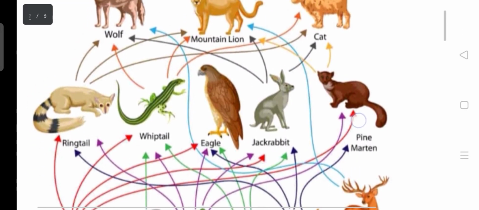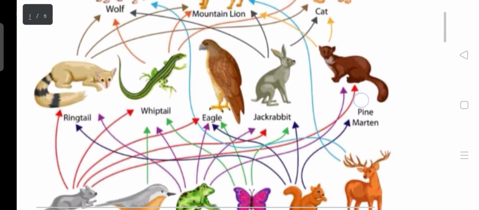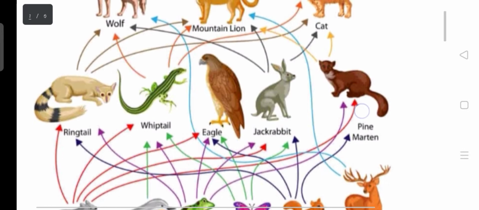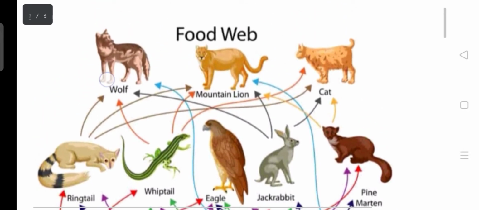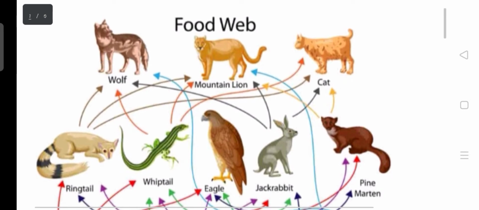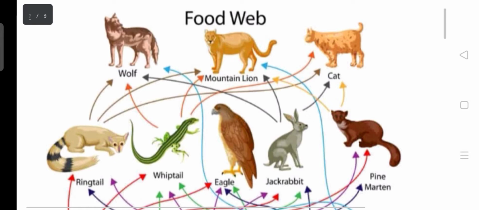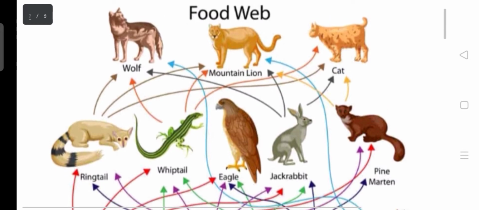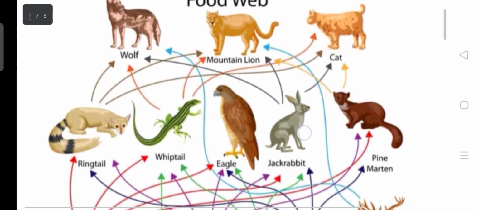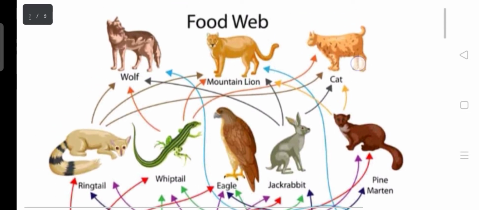So that takes us to the trophic level 3. Here you can see that the animal, the ringtail, is being eaten by the wolf and the mountain lion, and also by the cat. Here the whiptail is being eaten by the wolf, the mountain lion, and the cat. Here we also have the jackrabbit, which is also being eaten by the wolf, the mountain lion, and the cat.